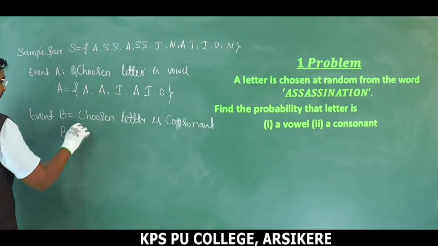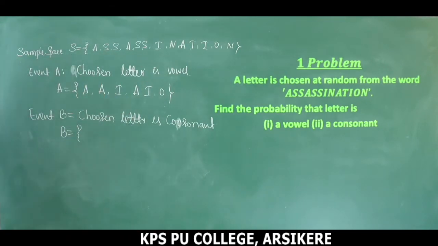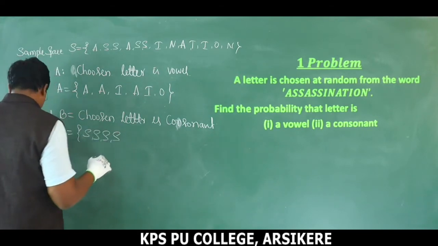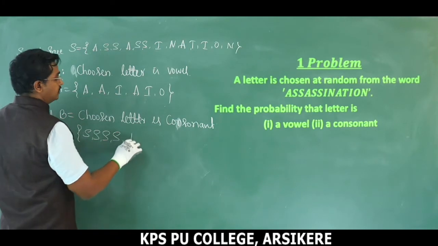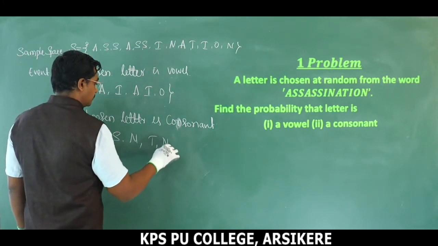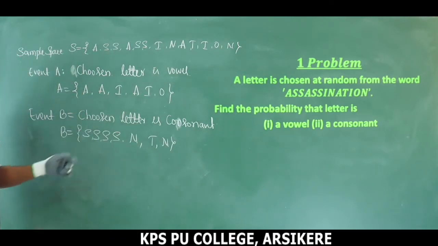What will event B be? The rest of the letters: S repeats 4 times, S, S, S, S. And the next ones: N, then T and N. How many letters does it have in total? 7 letters.